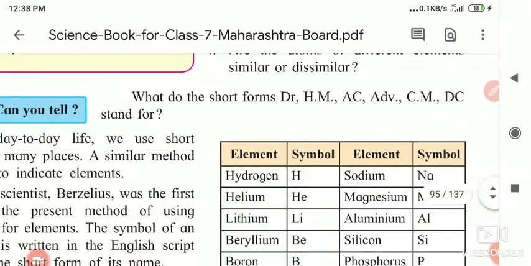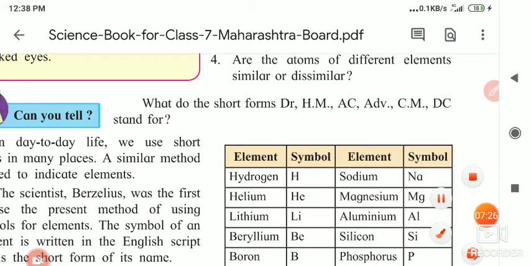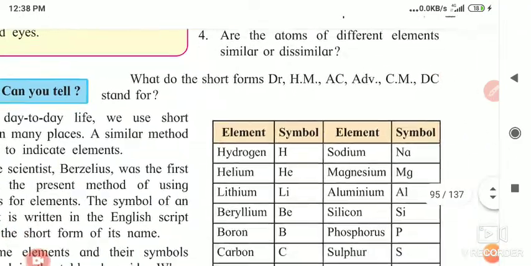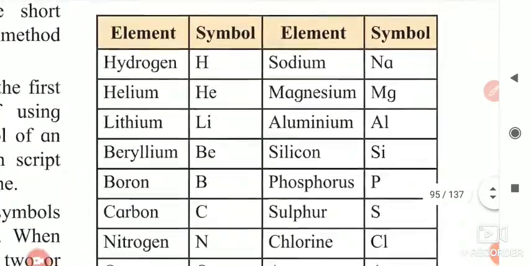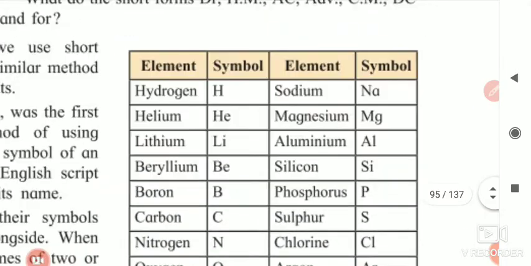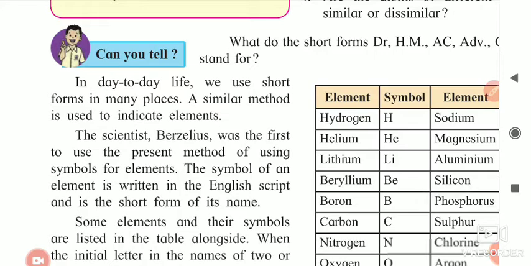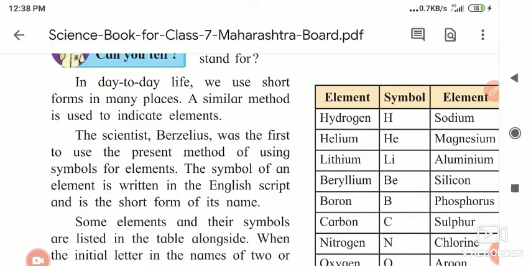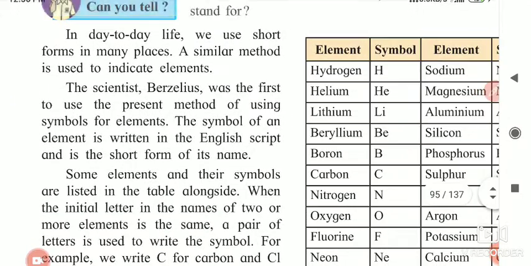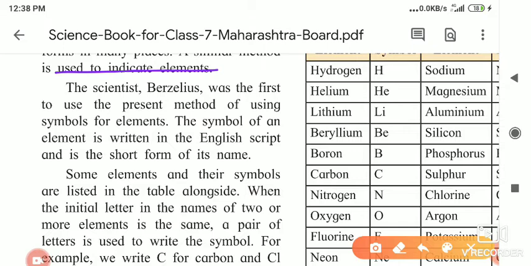So these letters, these short forms, we use for different names. In the same way, our elements also have short forms that we use to show them. In day-to-day life we use short forms in many places. A similar method is used to indicate elements.